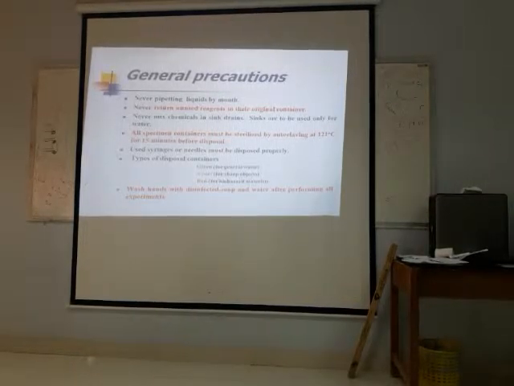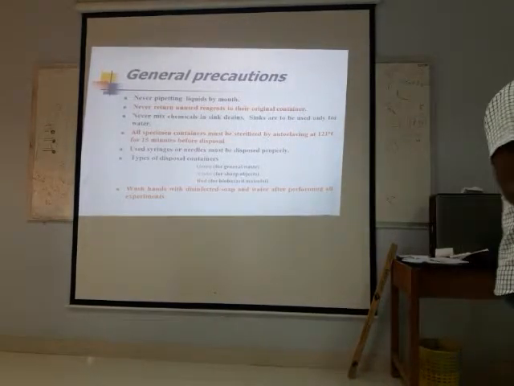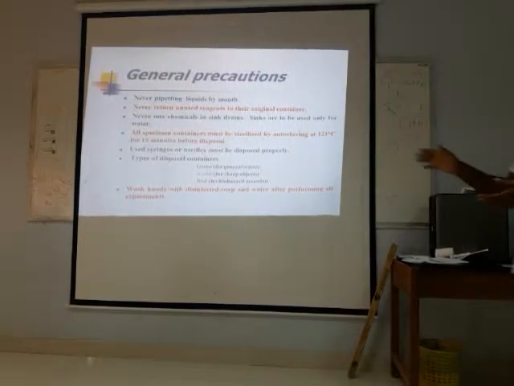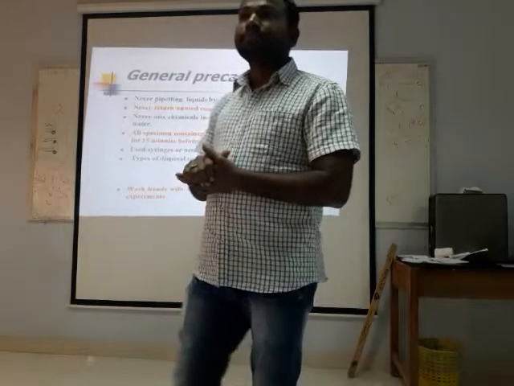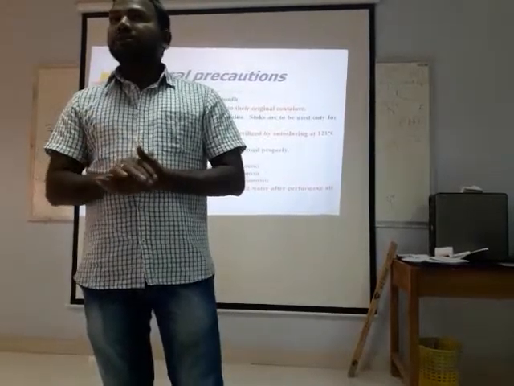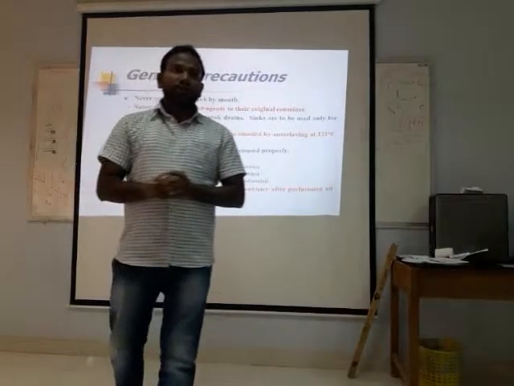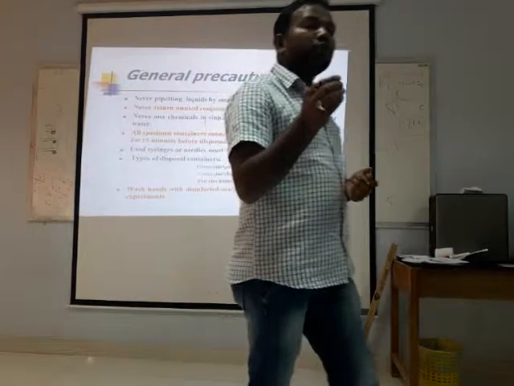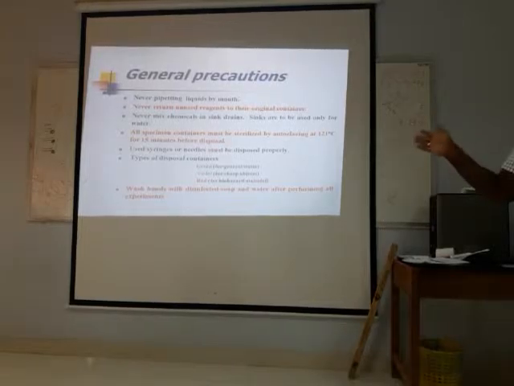Green color is only for general waste like gloves, tissue, and like that. Violet color is only for sharp objects like needles and broken glass, any object that can damage our body, that is sharpness. And red color is for biological hazards.